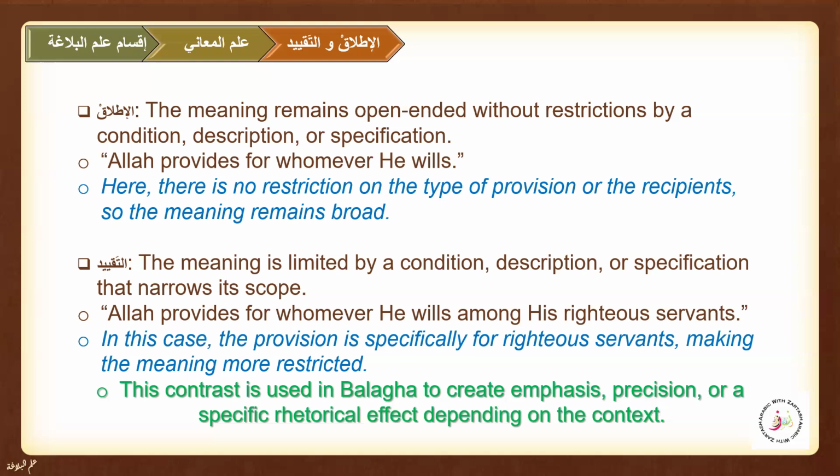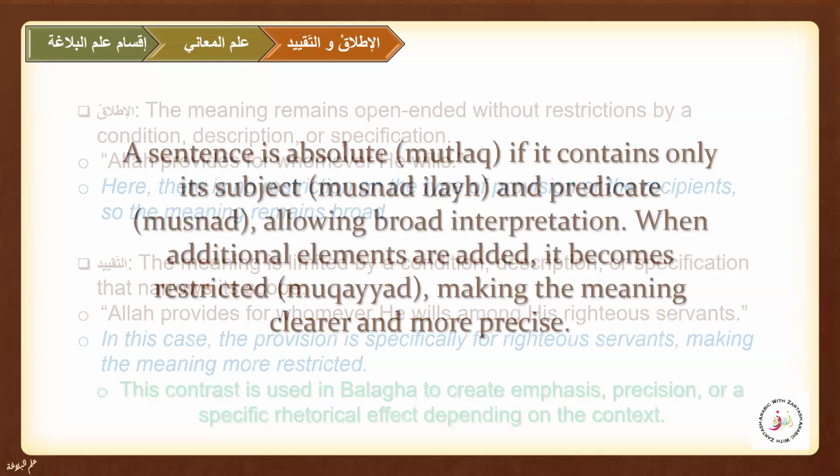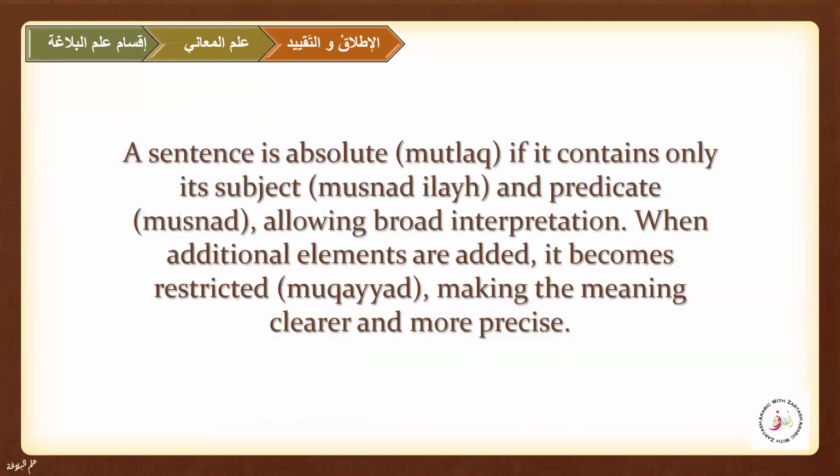So we can say that a sentence is absolutely mutlaq, there is itlaq, if it contains only its subject, that is musnad ilay, and the musnad, allowing broad interpretation.